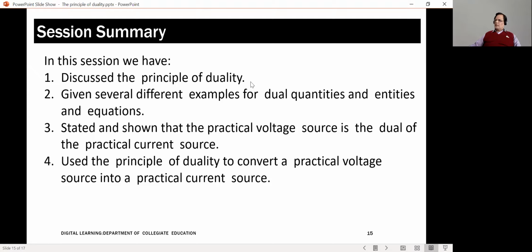In other words, if you have an equation in terms of voltages and resistances, you can simply convert them into equations with currents and conductances, and the situation electrically will not change. Then we have shown that the practical voltage source is the dual of the practical current source, and we use the principle of duality to convert a practical voltage source into a practical current source.